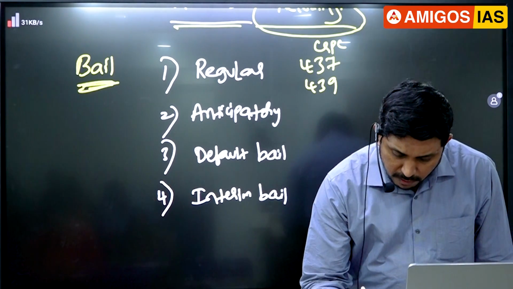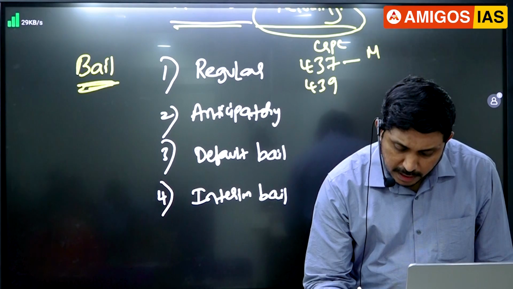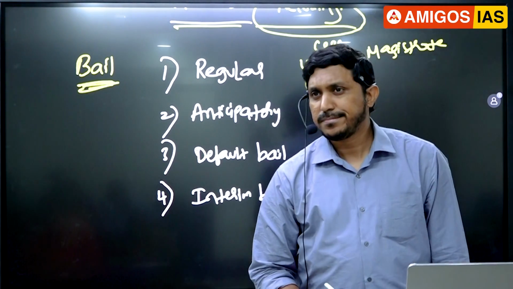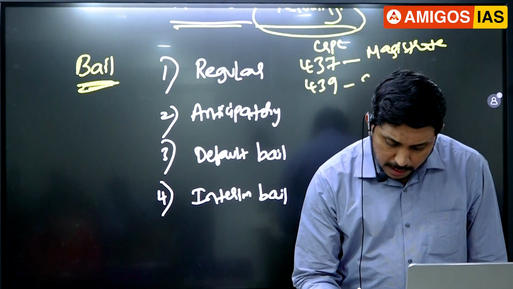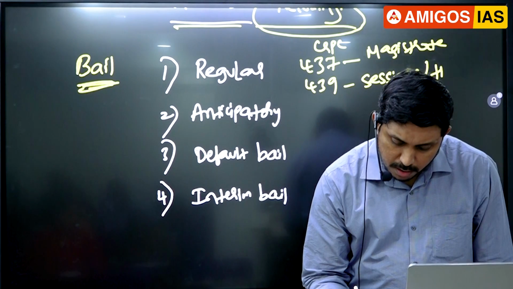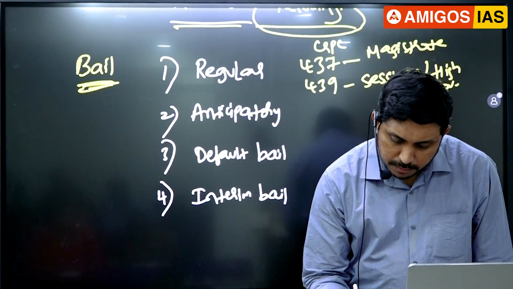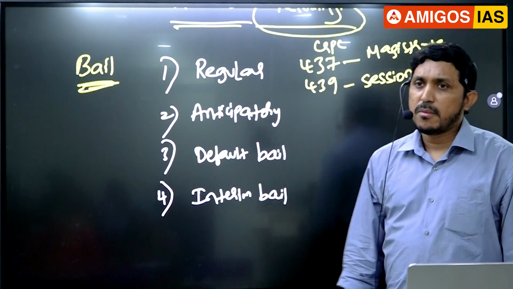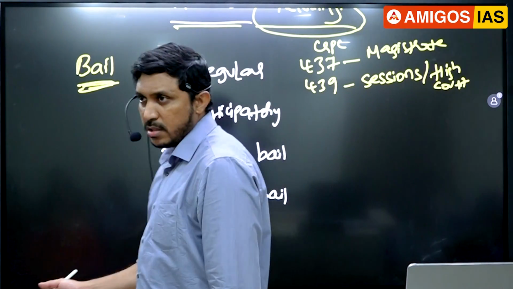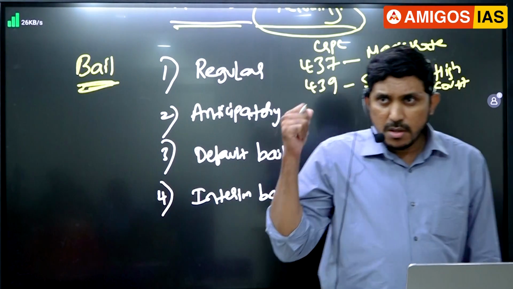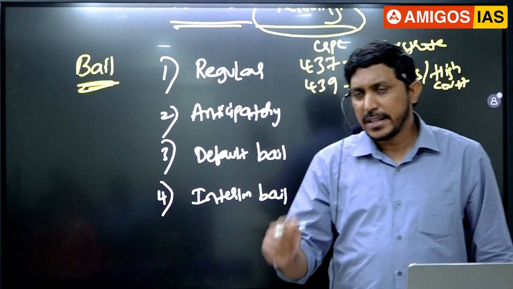Who will give bail to me? Generally I can apply to the nearest Magistrate Court and get the bail, or I can approach the Sessions Court or High Court for the bail. Okay, options before me: I can approach the magistrate, I can approach the High Court, or I can approach the Sessions Court. So CRPC is different for different sections.